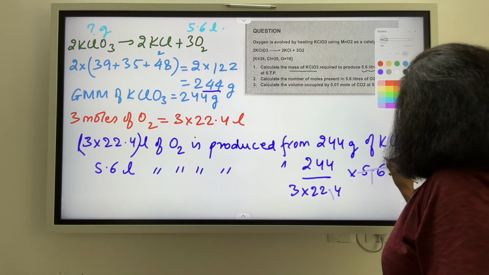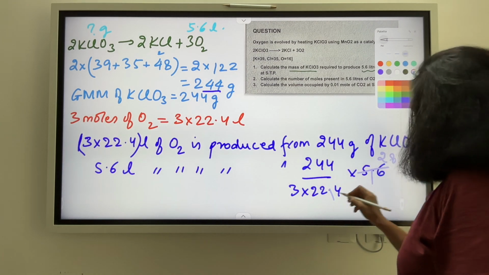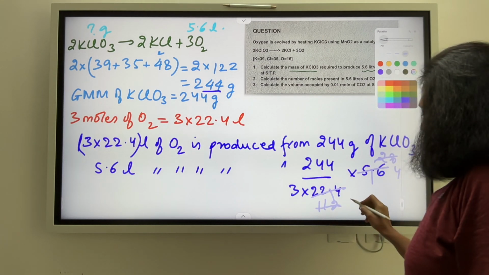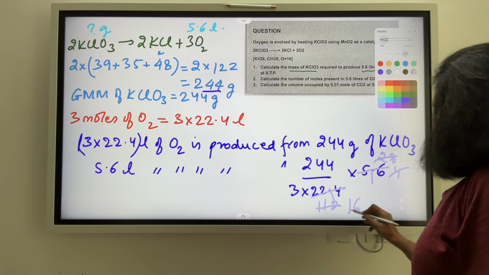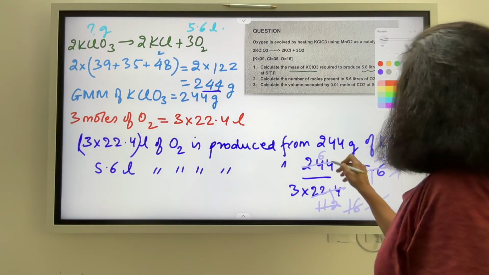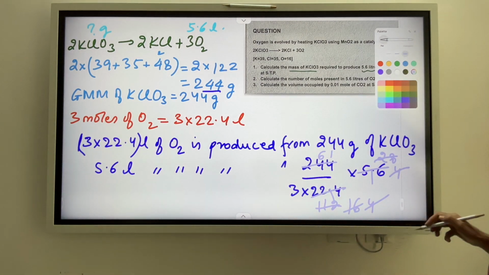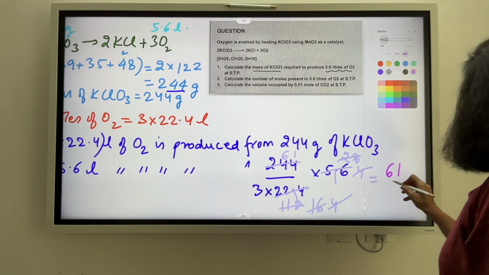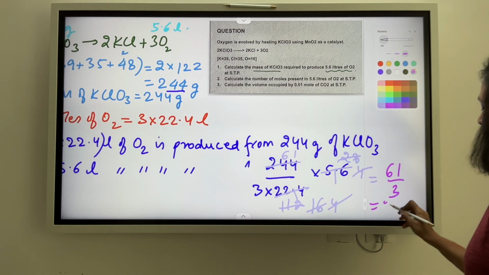7 6. So 2 2s are 4, 2 8s are 2 1s are 2 2s are 7, 4s are 7, 7 6 are... अरे वाह, नंबर तो बड़ा अच्छा आ गया. 4 6 are 24, 4 1s are... So I have a 61/3. So I am getting a value equal to 61/3, which is